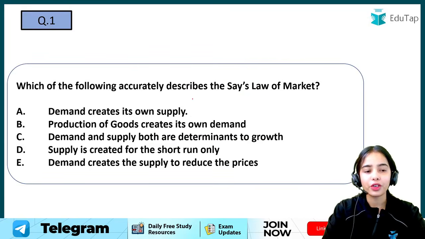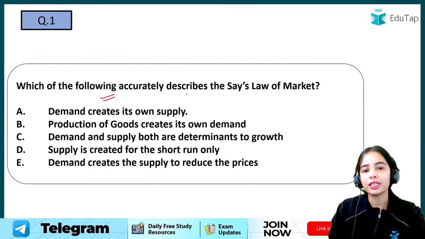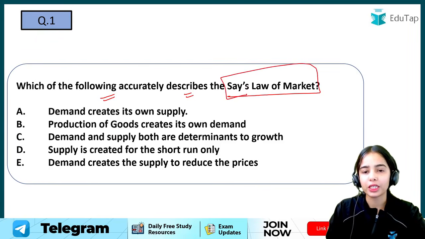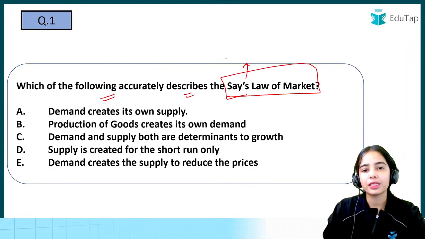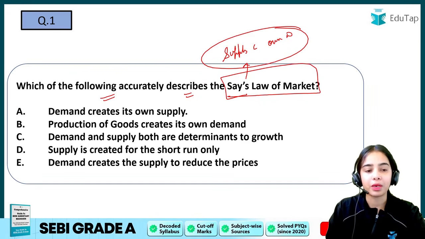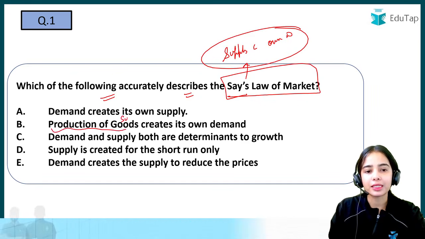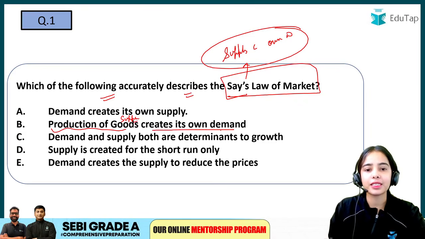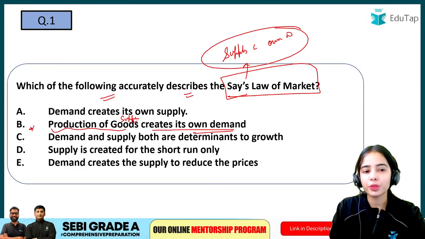First question is in front of you: which of the following accurately describes the Say's law of market? So Say's law, I hope you know, states that supply creates its own demand. That is the production of goods, that is the supply, it creates its own demand. So B option is the correct option.